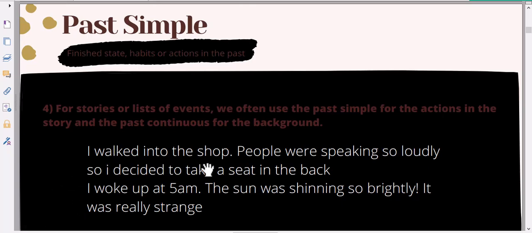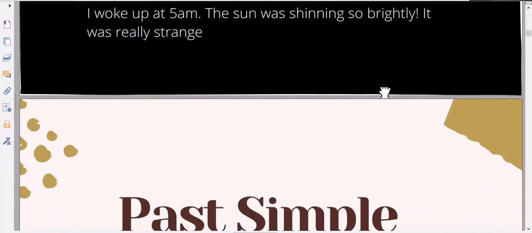The first one, I walked into the shop and people were speaking so loudly, so I decided to take a seat in the back. So in this example we have used the past simple, and I think you can notice that we combine the first one, the past simple, and the second one, the past continuous, right? And the third one, the past simple. So give attention please to that.